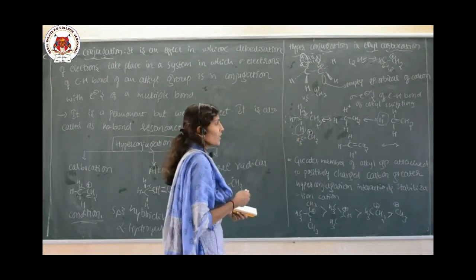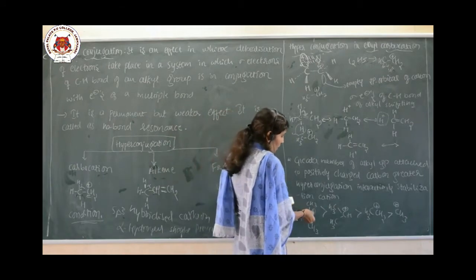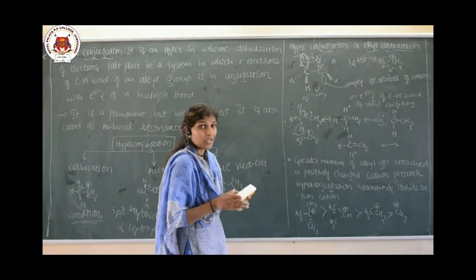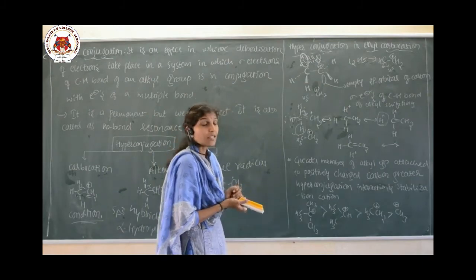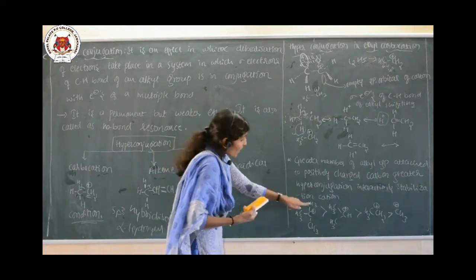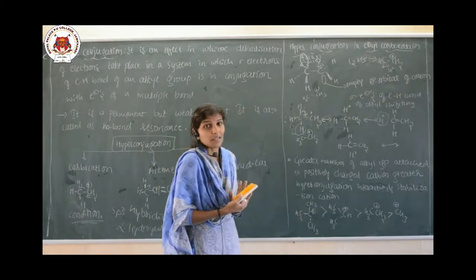Greater the number of alkyl groups attached to the positively charged carbon, greater will be the stabilization of that carbocation. And the hyperconjugation interaction is more where the carbon has more alkyl groups attached to it.